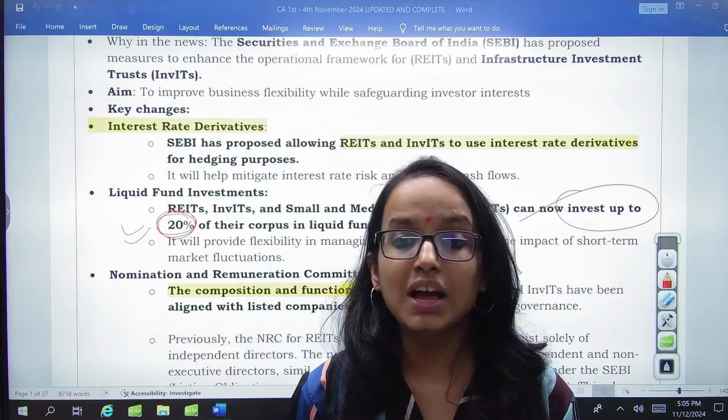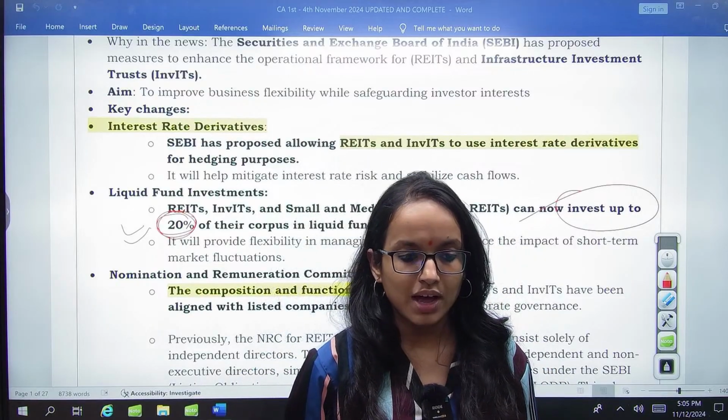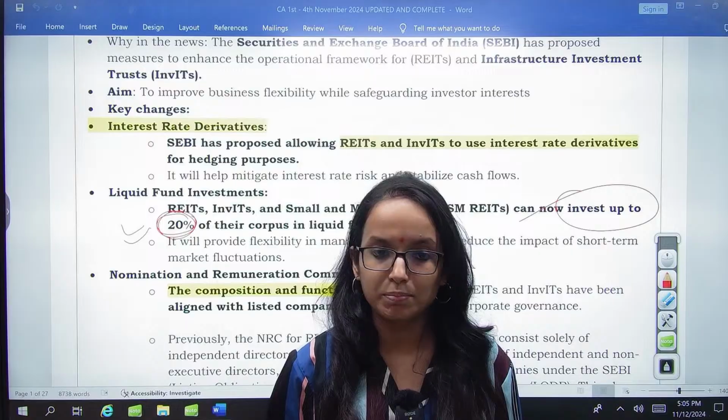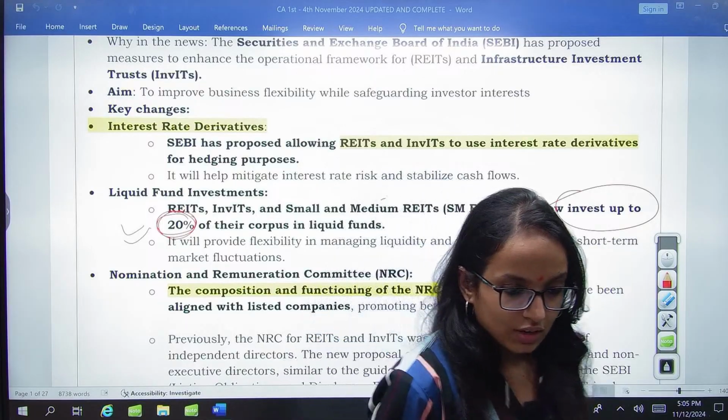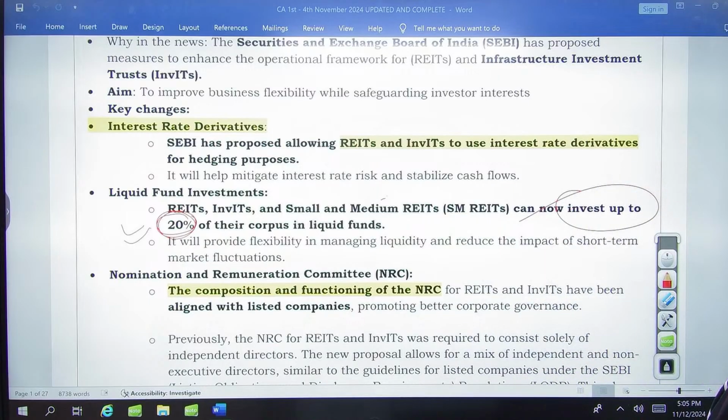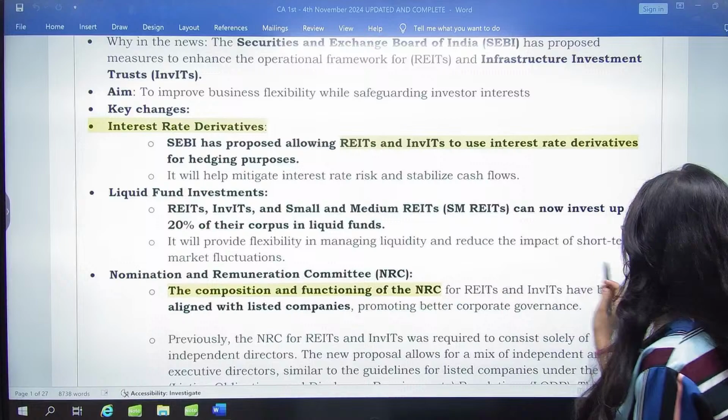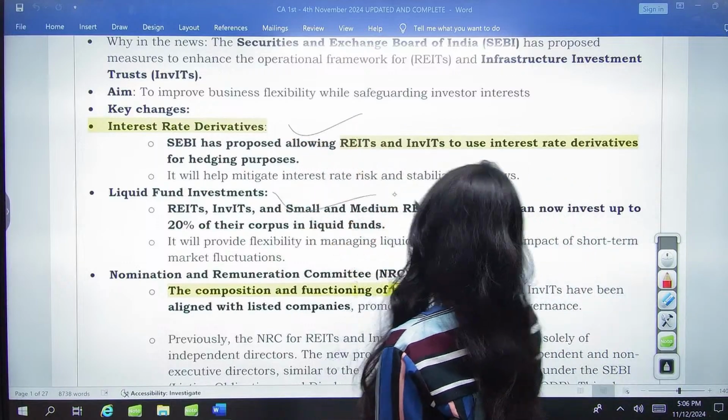Like you have government securities, certificates of deposit, commercial papers, right? All these money market instruments are more liquid. So liquid funds invest in these debt funds or debt instruments, but particularly for the short term. I hope this is clear. So we have seen this one and this one. Then